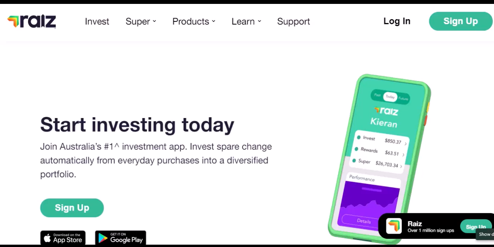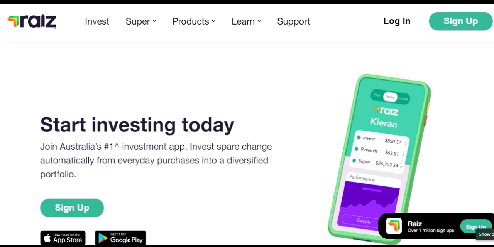You get excited about an investment opportunity, but then the fine print starts to blur, and you're left scratching your head. Especially with apps like Raiz, designed for everyday Aussies to invest small amounts, it's crucial to understand the limits before you jump in. Because let's be honest, no one wants to hit a wall when they're finally getting into the swing of things. So, let's cut through the jargon and get straight to the point. What exactly are the deposit limits for Raiz?